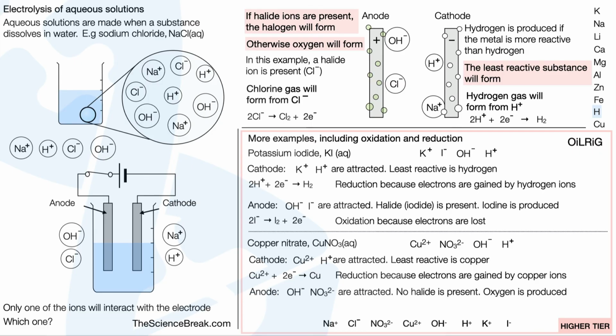And at the anode, we have OH⁻ and nitrate ions which are attracted. There is no halide present there, so oxygen is produced. Here's our half equation for oxygen. Slightly awkward, slightly more tricky to work out compared to the other ones, so it might be a good idea just to memorize that one in case it comes up in your paper. And this is oxidation because electrons are lost from hydroxide ions.